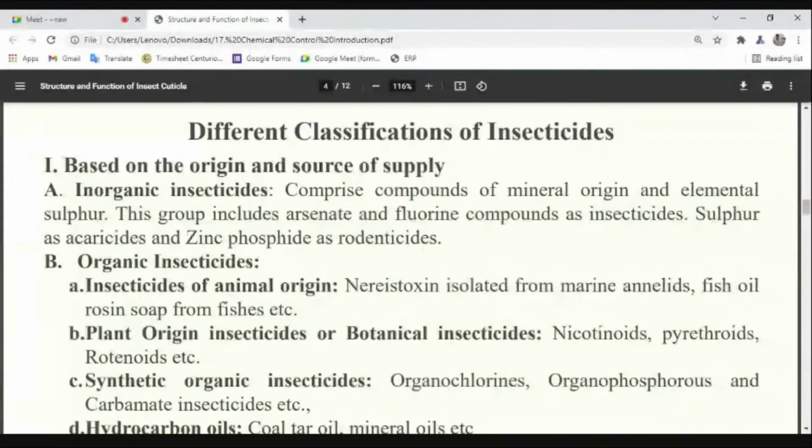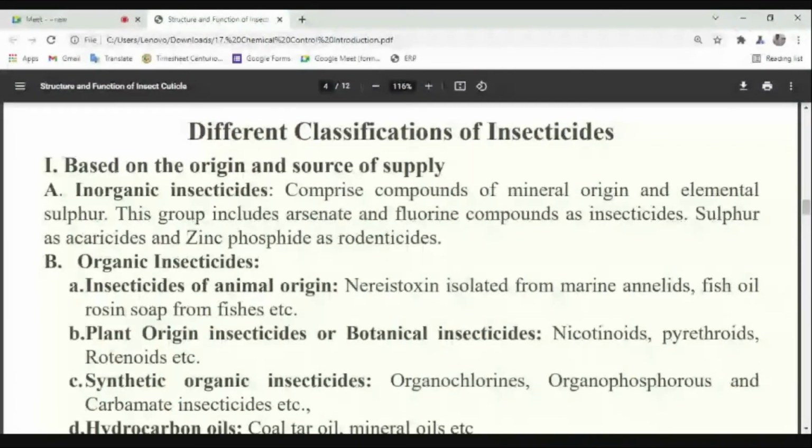So you see the different classification of insecticides. Now one by one we will discuss the classification. Some two or three topics are already given to the students. They may use this slide, and they may refer to other internet sources or any books also. That is no problem. You have sufficient time to do it.